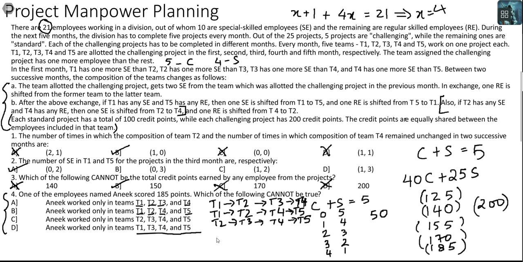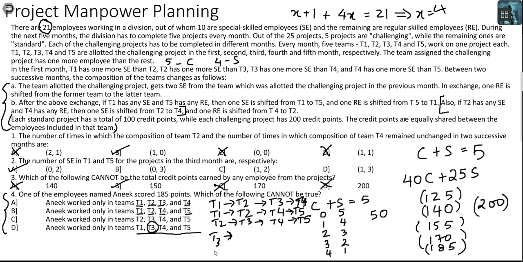Now look at the last 4 teams. From T1, the only teams that you can get to are T2 or T5. You can never get to T3. In fact, in order to get to T3, you need to necessarily start off at T2. We don't even have a T2 here. So the first movement or whatever this person is doing, that will necessarily have to start at T3 only. He goes to T3.